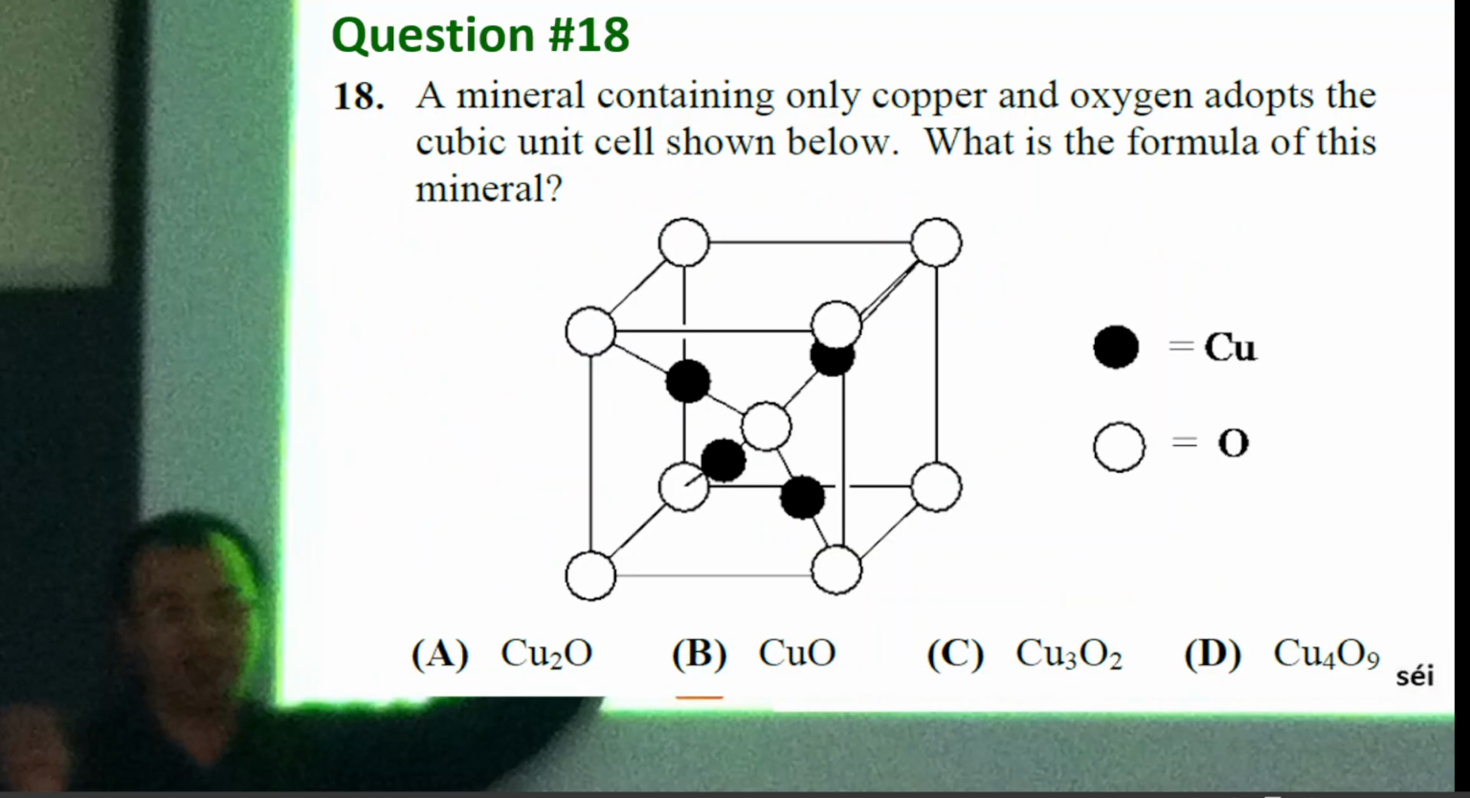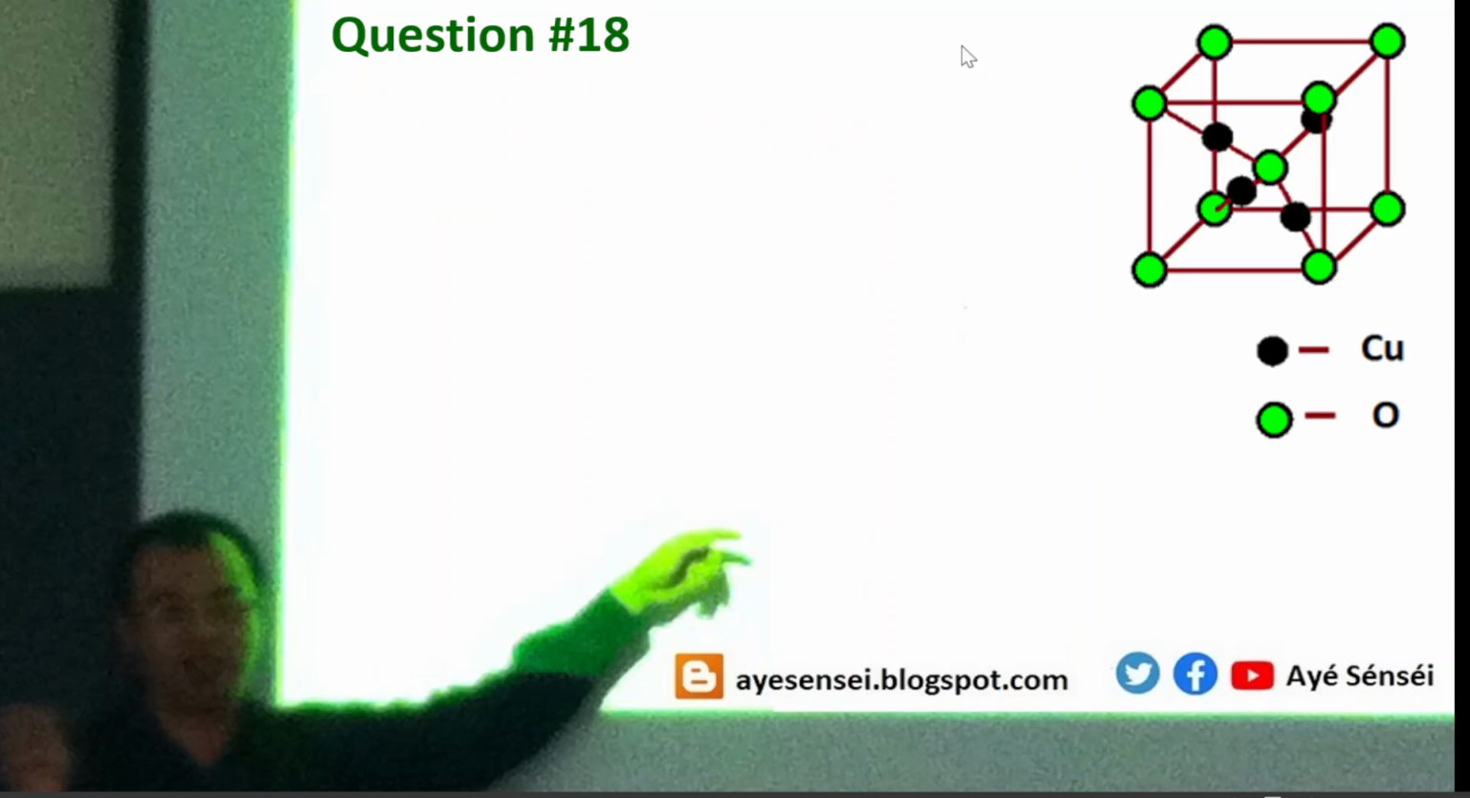Okay, so 3 more questions. Next is question 18. A mineral containing only copper and oxygen adopts the cubic unit cells shown below. What is the formula of this mineral? Okay, so there are circles or balls. The first one has green color and the other has black color. So the black color represents copper and the green one represents oxygen.